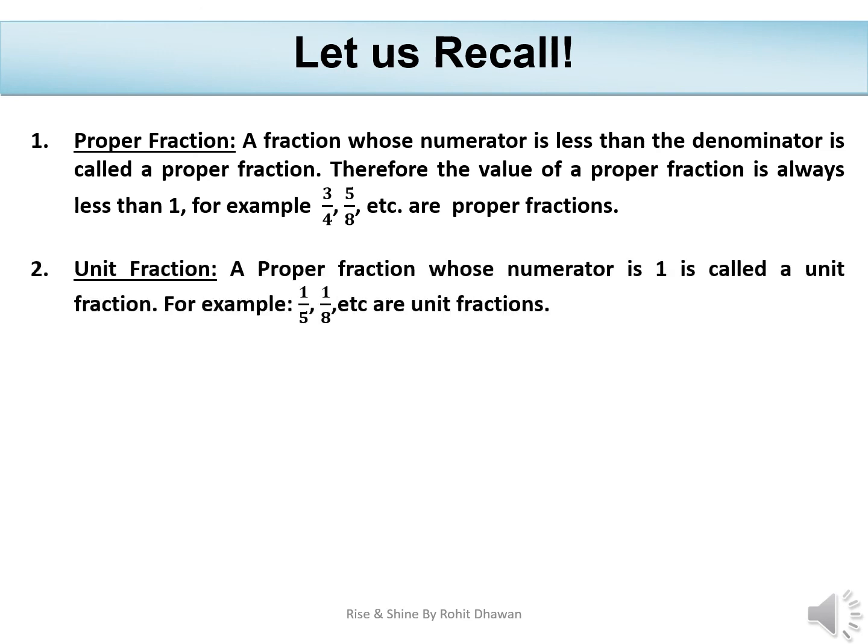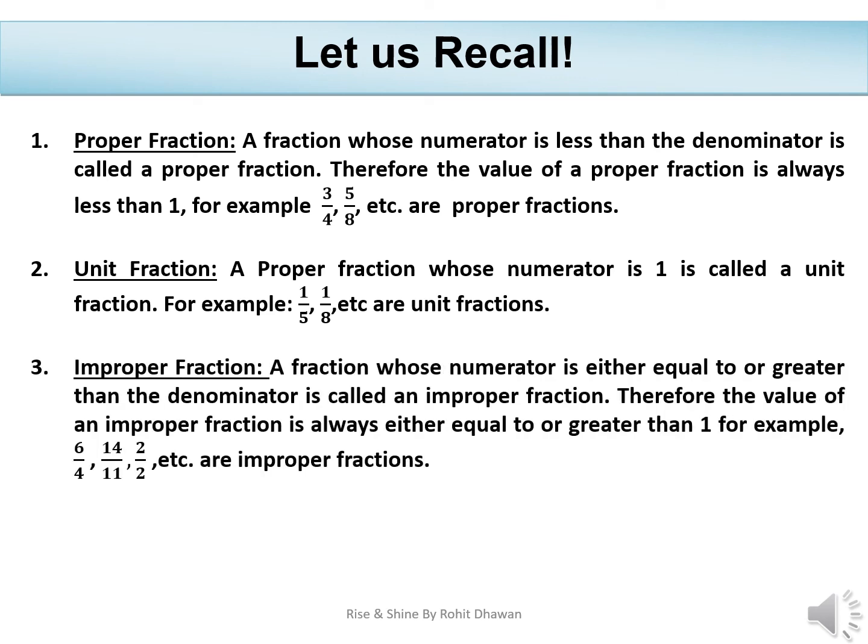A proper fraction whose numerator is 1 is called a unit fraction. For example, 1 by 5, 1 by 8, etc. are called unit fractions. A fraction whose numerator is either equal to or greater than the denominator is called an improper fraction. Therefore, the value of an improper fraction is always either equal to or greater than 1.